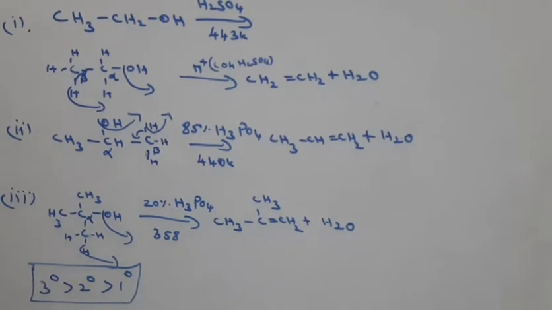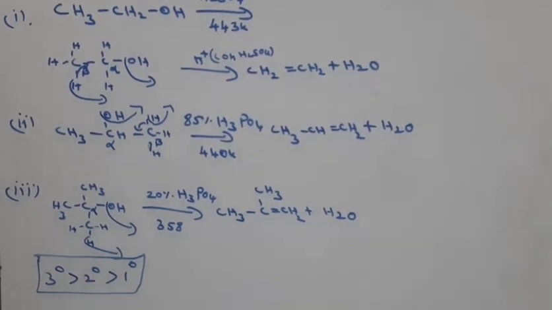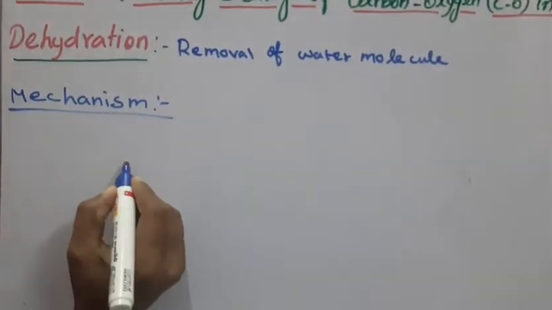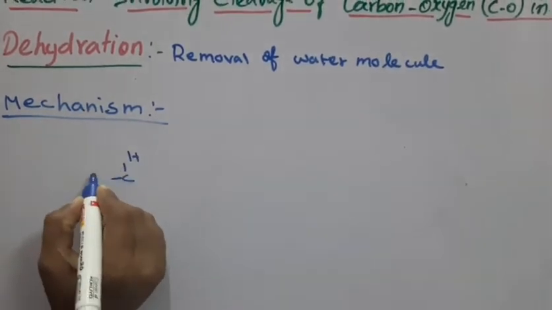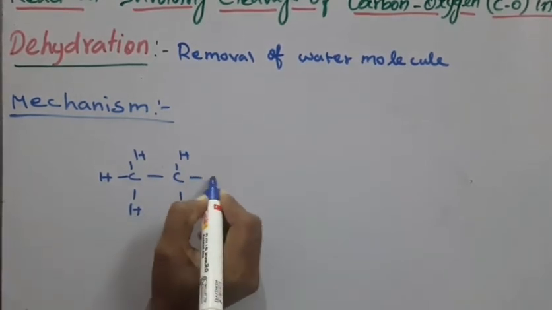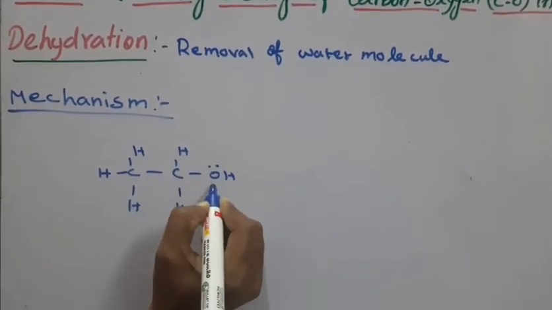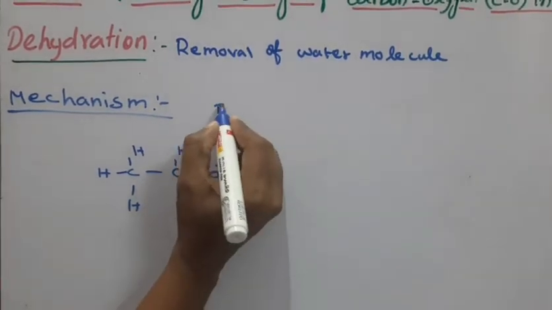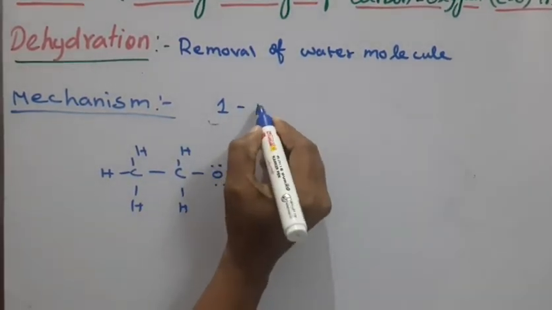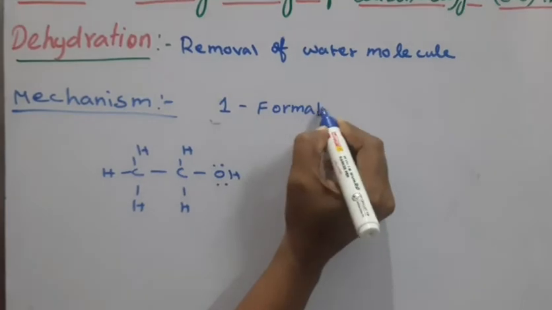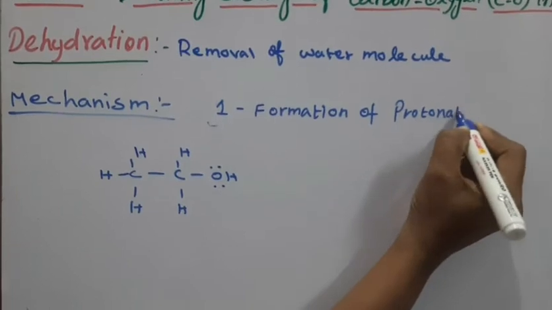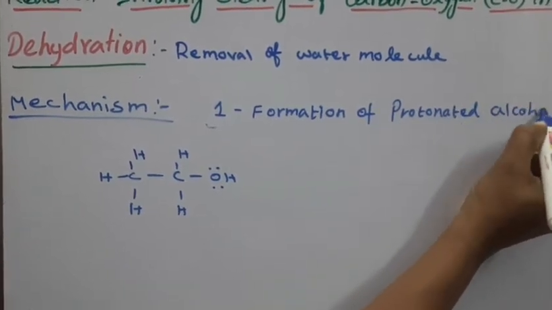Next, the mechanism. Students, how does the reaction take place? CH3CH2OH. This oxygen contains a lone pair of electrons. The first step, step number 1, is formation of the protonated alcohol.